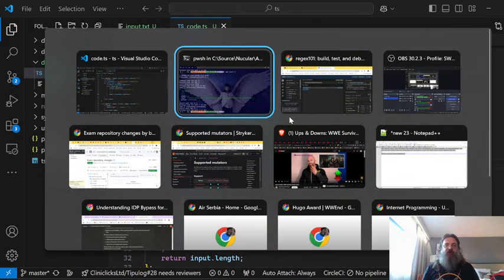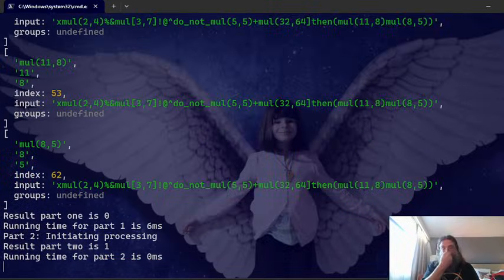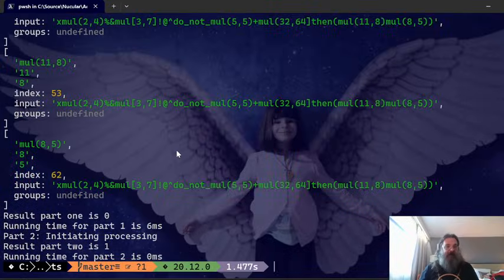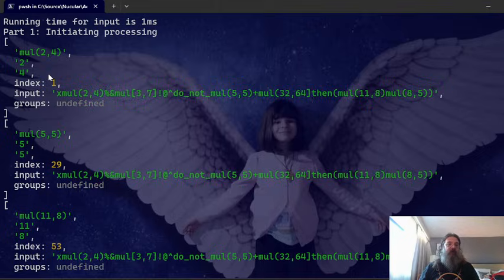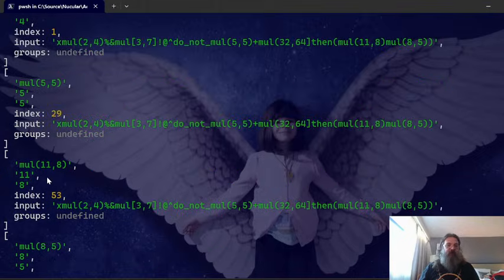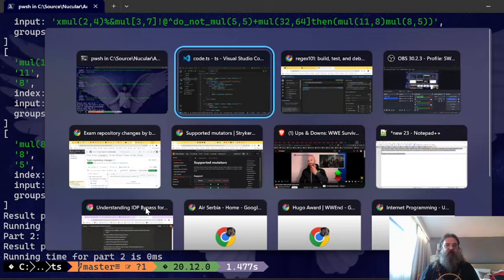So while the match is not null, we will just execute again and again. So you can see here we are getting 2 and 4, 5 and 5, and all of the things.